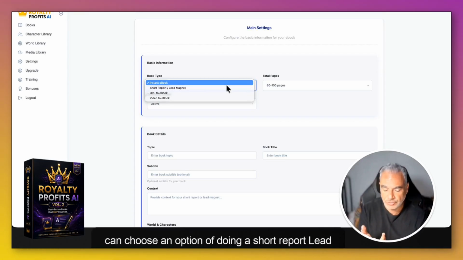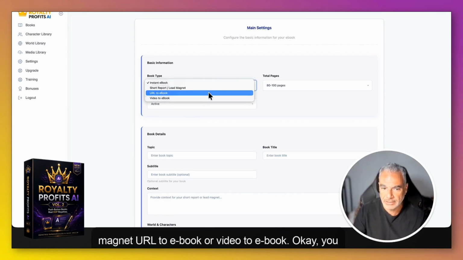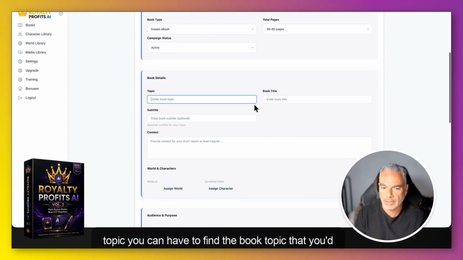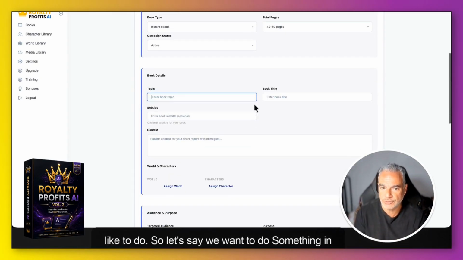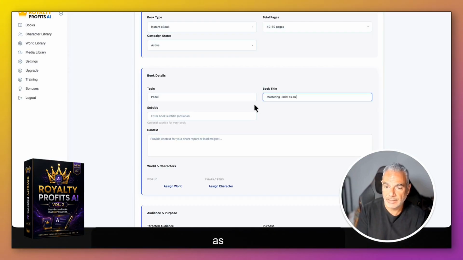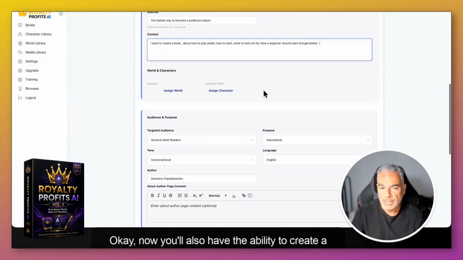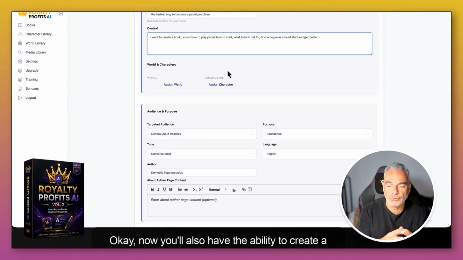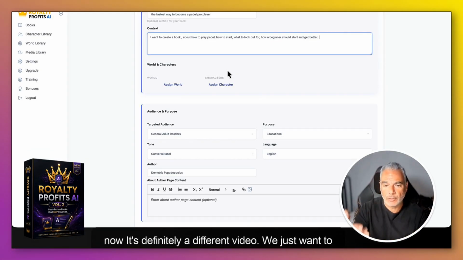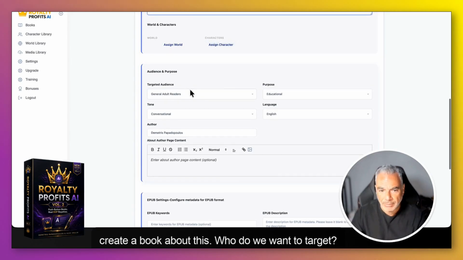You can choose an option of doing a short report, lead magnet, URL to ebook, or video to ebook. Okay. So for the book topic, you have to find the topic that you'd like to do. Let's say we want to do something in Padel. And I'll name it Mastering Padel as a Newbie. You also have the ability to create a character or a world, which we'll leave out for now because that'll be a different video. We just want to create a book about this.